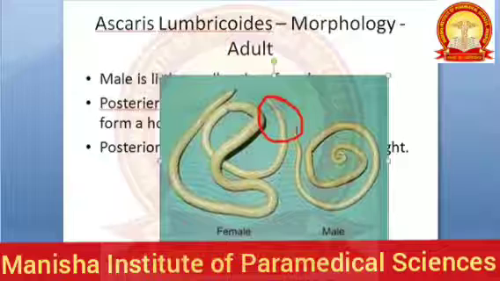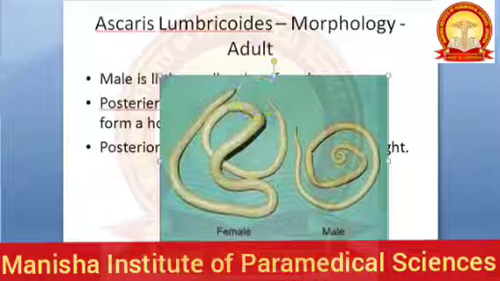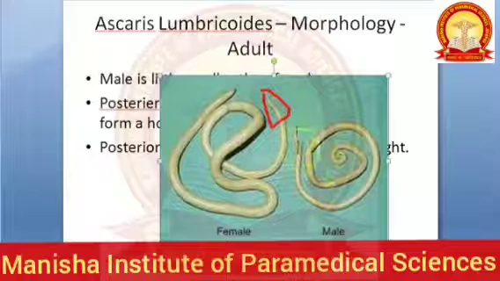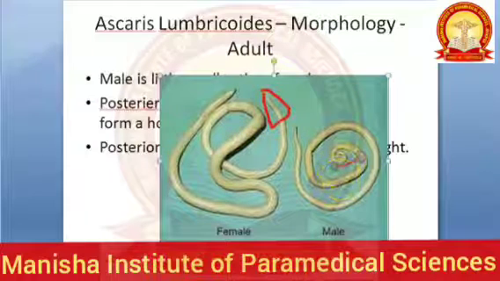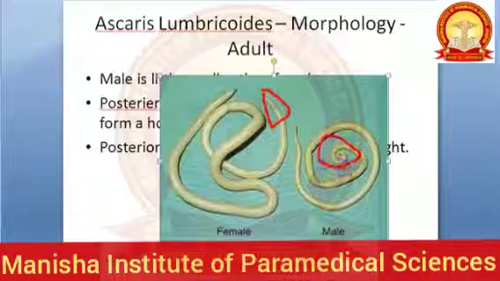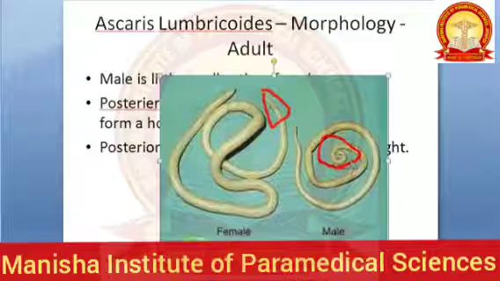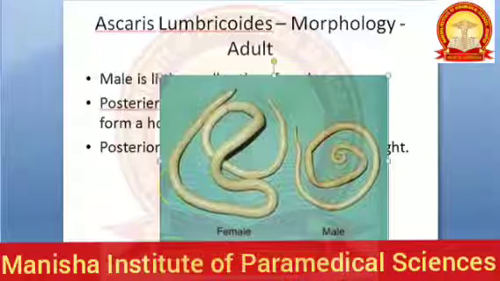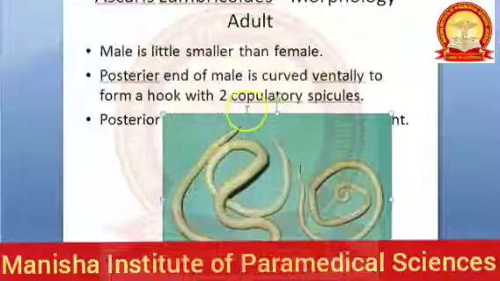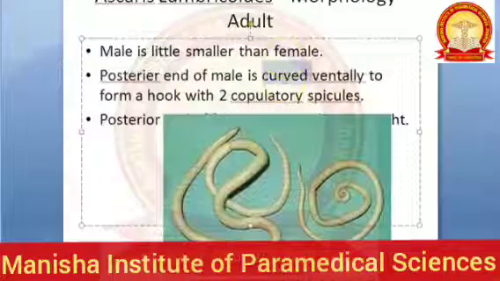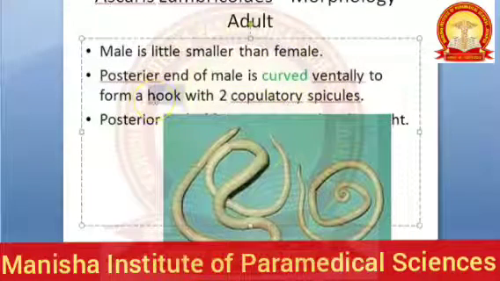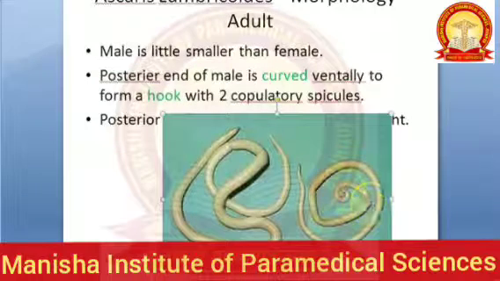But for the male, the posterior part is a hook kind. It is curved and it has a hook with 2 copulatory spicules.